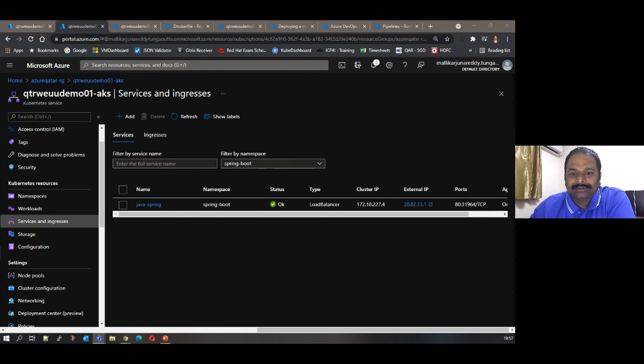Okay, so the question is: when we use Terraform as a provisioning engine for Azure infra VMs, is there any best practice to include them in Azure pipelines? Yes, when you are provisioning the Azure VMs using Terraform, you are going to maintain the parameters.